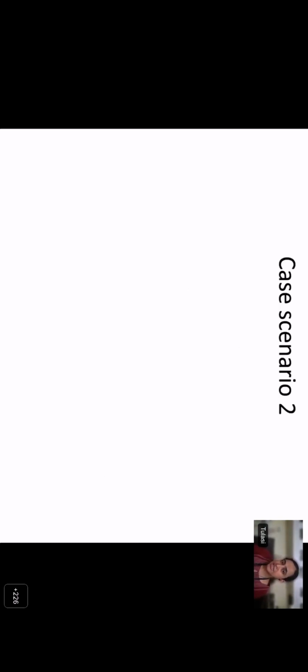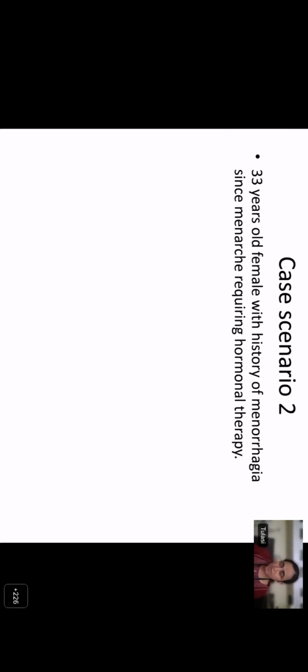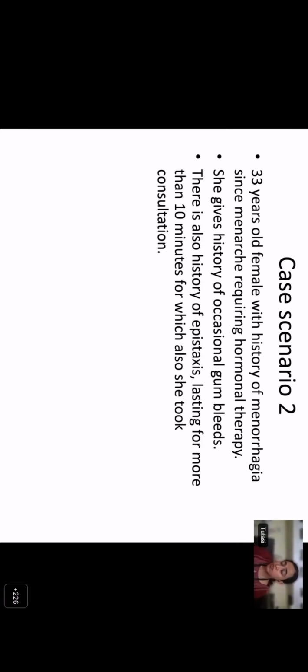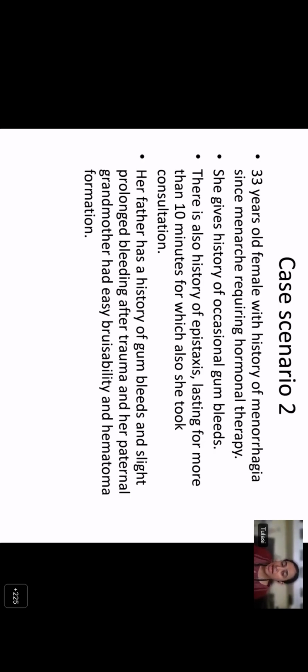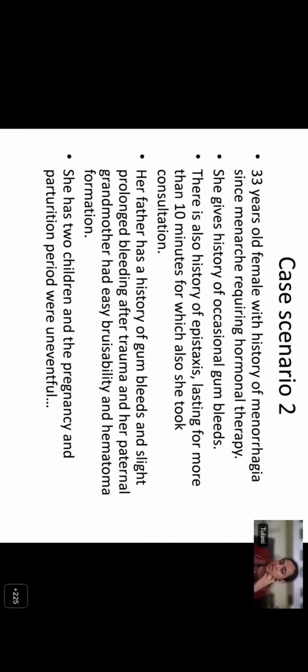So this is the first case. This is a 33-year-old female with history of menorrhagia since menarche requiring hormonal therapy. She gives a history of occasional gum bleed. There is also a history of epistaxis lasting for more than 10 minutes for which she took consultation. Her father has a history of gum bleeds and slightly prolonged bleeding after trauma, and a paternal grandmother, that is her father's mother, also had easy bruisability and hematoma formation. She has two children, and the pregnancy and the parturition period.